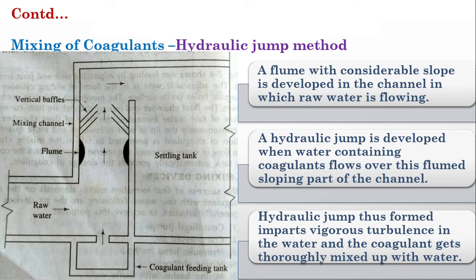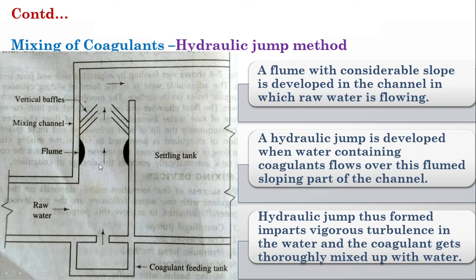So we are producing a hydraulic jump by means of some flumes. What will happen is, we are providing the raw water here, the coagulant is provided from here, so both are fed along with it, and it will move along this channel. We will provide a flume here. Flume means a restriction we will provide here. So at that time, this area will be decreased.